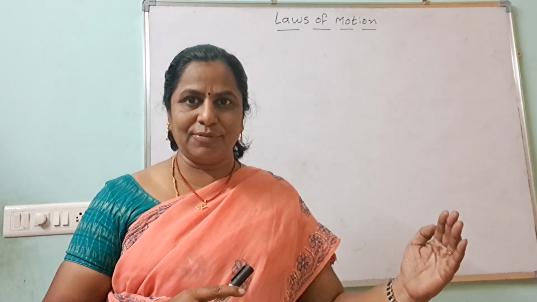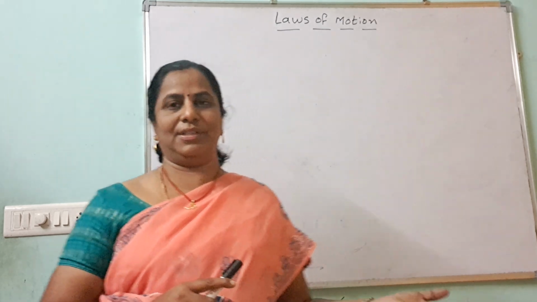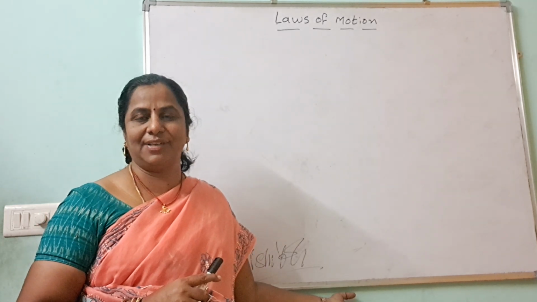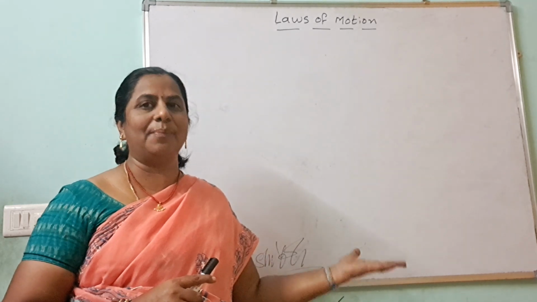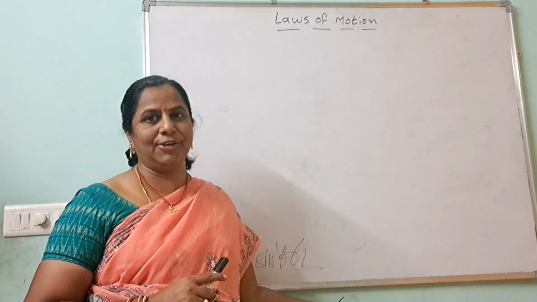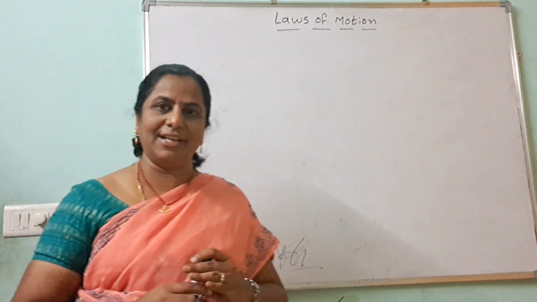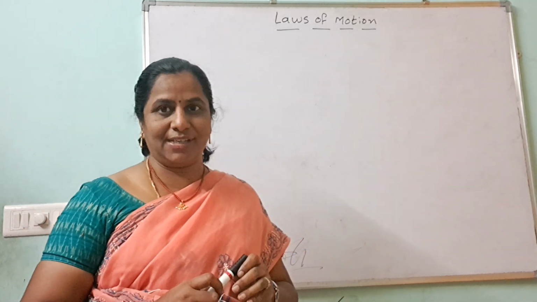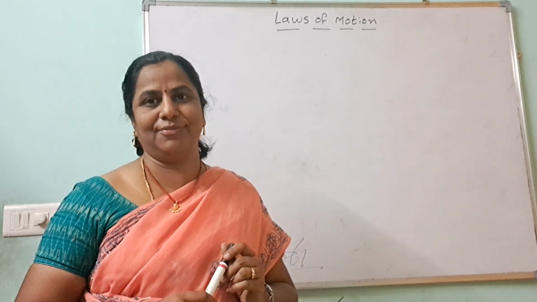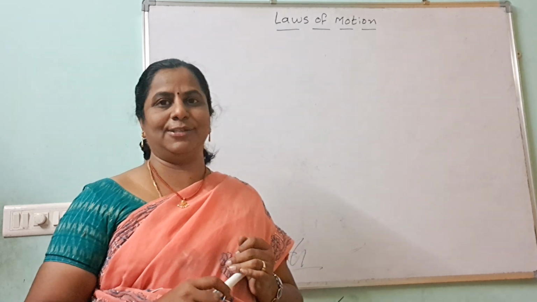When we apply a force, only then will the body change its state of rest or uniform motion. Suppose this wall is there. This wall will continue in its state of rest unless we break it. So this also belongs to Newton's first law. Finally, the conclusion is that a body will continue in its state of rest or uniform motion unless we apply an external force. That is called Newton's first law, and I have given examples also.